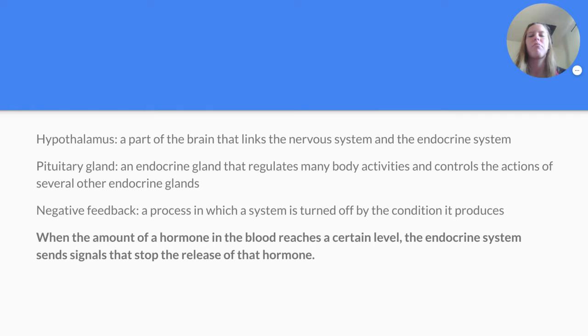The hypothalamus is a part of the brain that links the nervous system and the endocrine system. We talked about that. The pituitary gland is an endocrine gland that regulates many body activities and controls the actions of several other endocrine glands. Negative feedback is a process in which a system is turned off by the condition it produces. When the amount of a hormone in the blood reaches a certain level, the endocrine system sends signals that stop the release of that hormone. So your body is paying attention and it knows what to do when something isn't doing what it's supposed to.